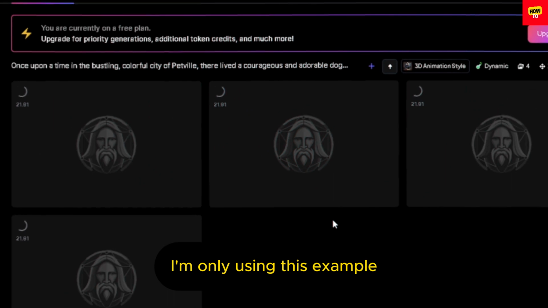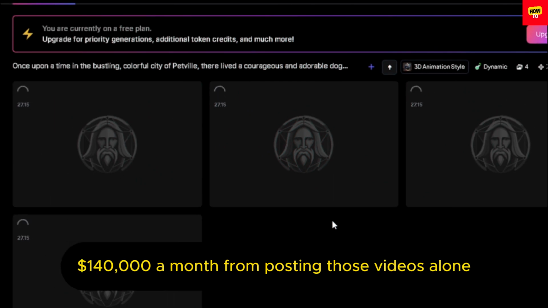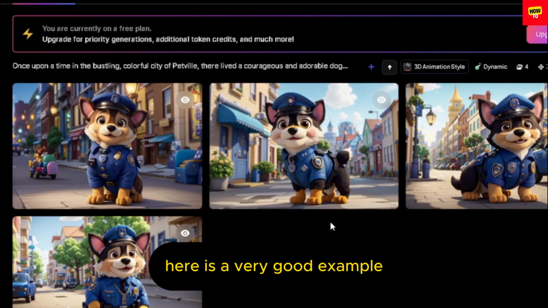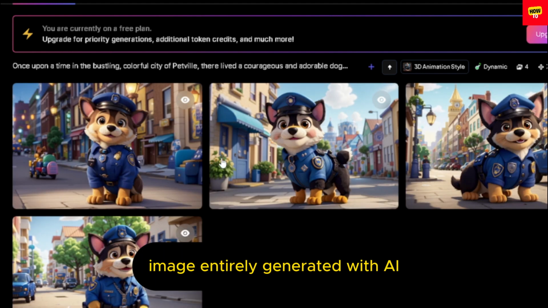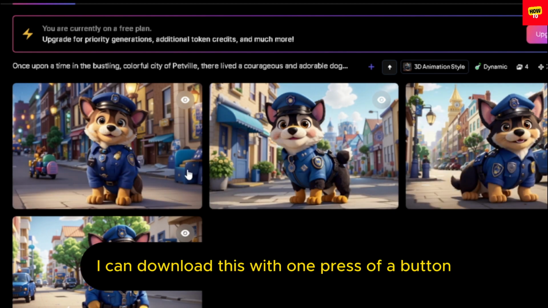I'm only using this example because the channel from the introduction makes about $140,000 a month from posting those videos alone, so I wanted to use that as a comparison. Here is a very good example image entirely generated with AI. As you saw, now I can download this with one press of a button.